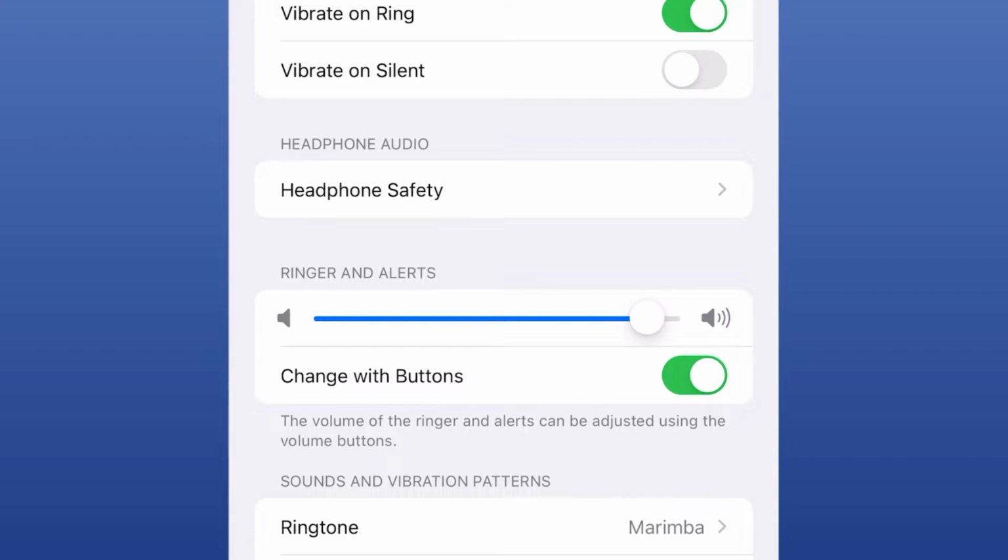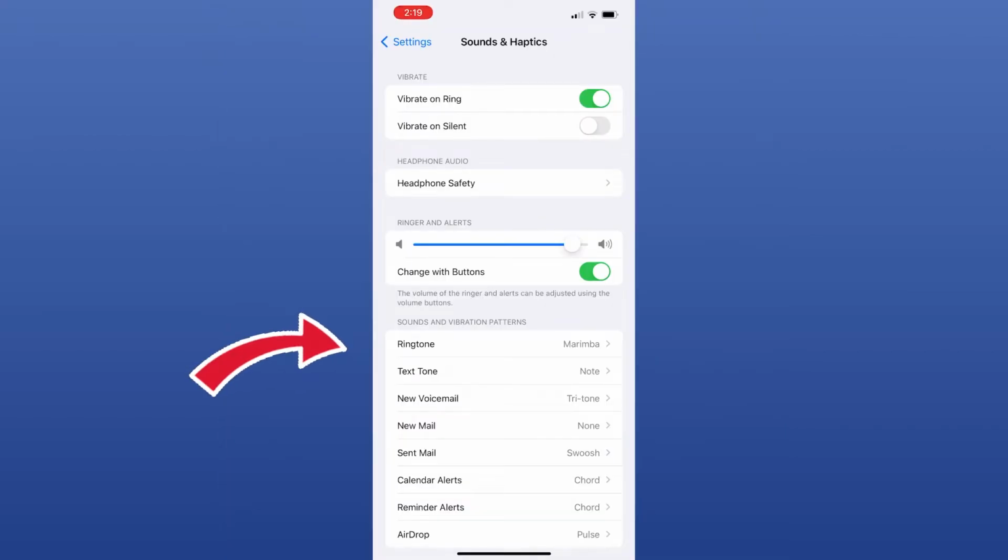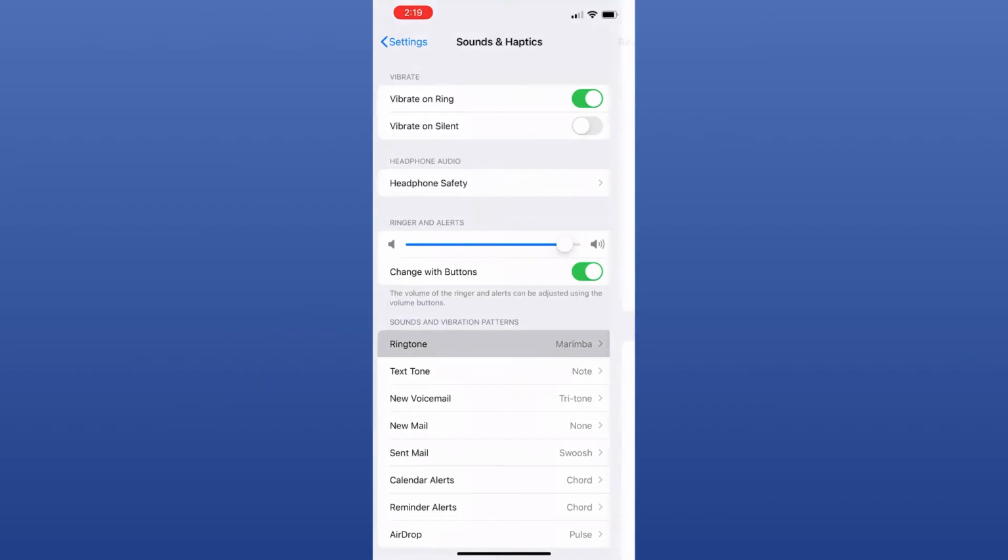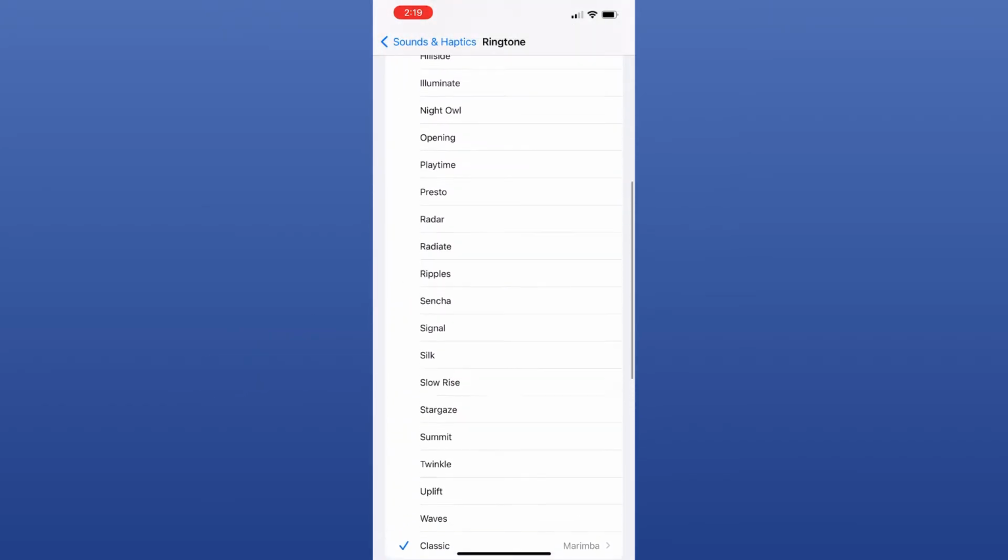Now, if you want to change the ringtone, then click here. You can see there are lots of default ringtones. Here, you can select any ringtone for your phone.